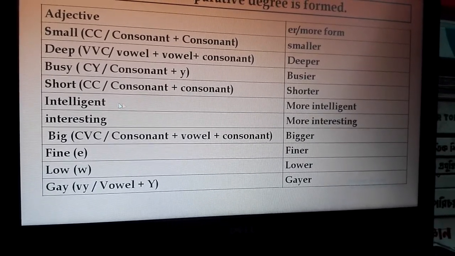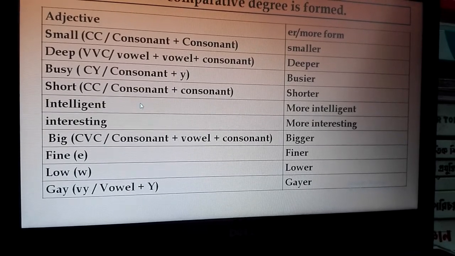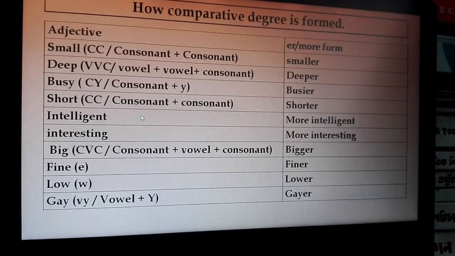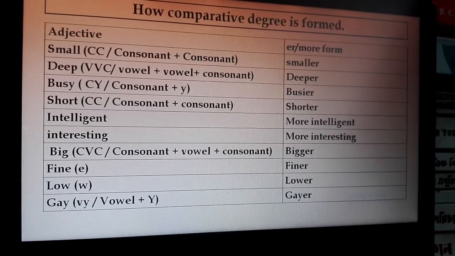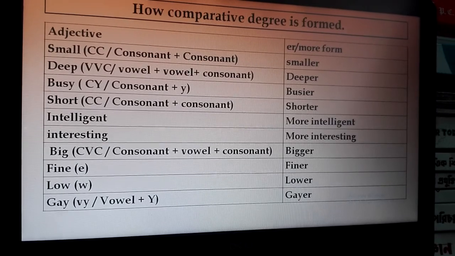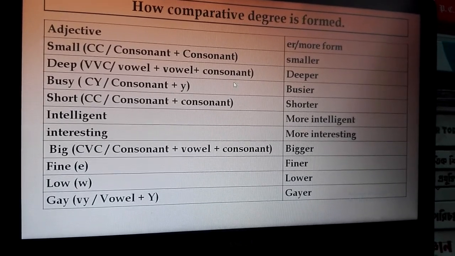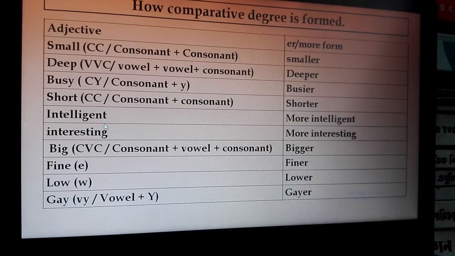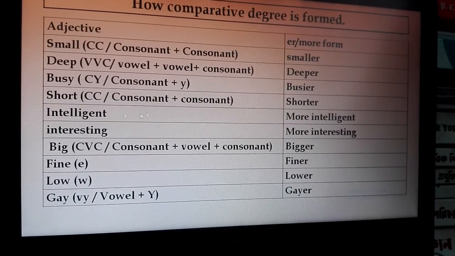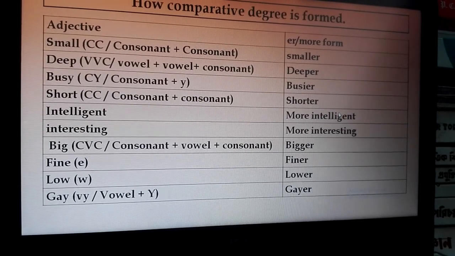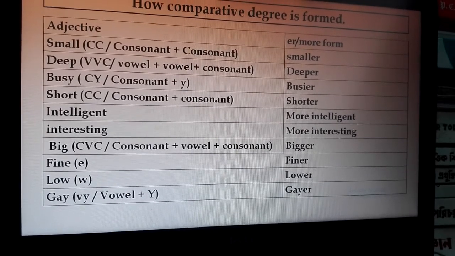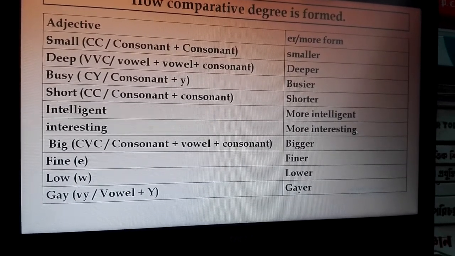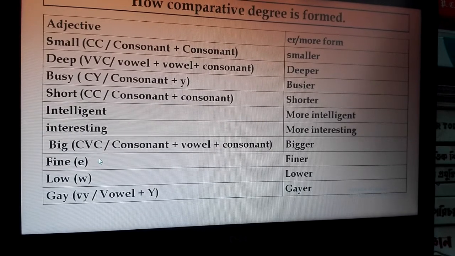And intelligent, more than monosyllable. Dear learners, if the adjective is more than monosyllable, then you add more or less before the adjective to make comparative. Here intelligent, more than monosyllable, and add more before intelligent. The more intelligent. Interesting, same way, more interesting. Dear learners, B.